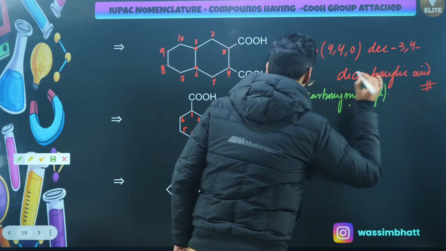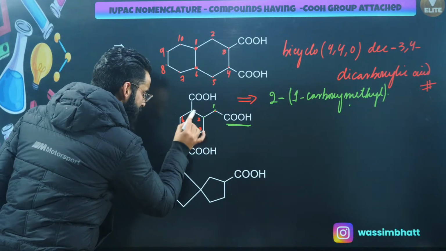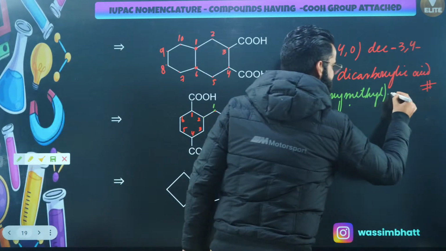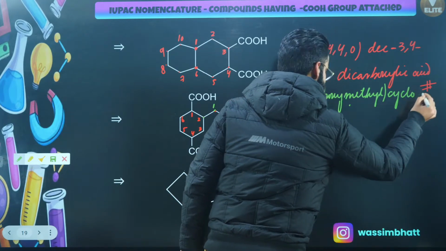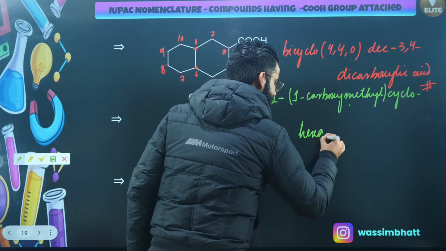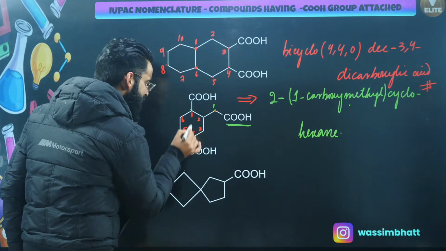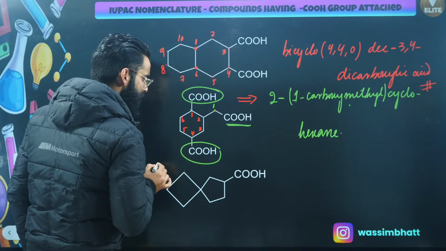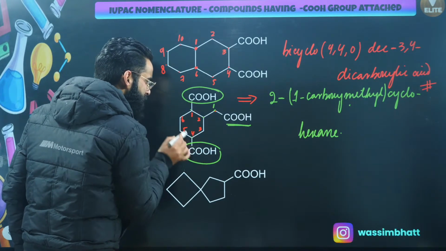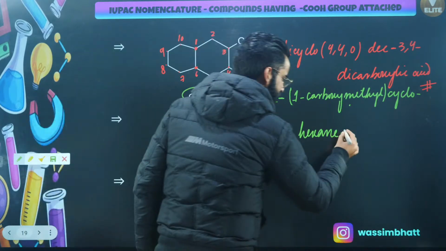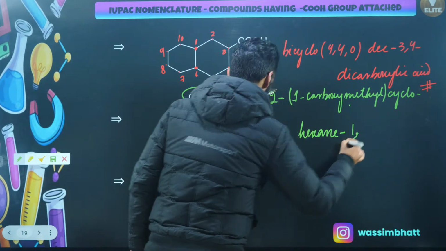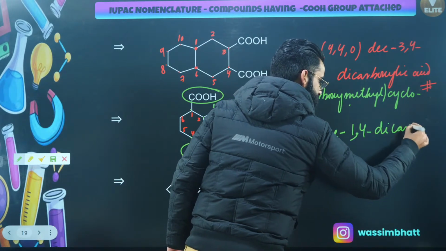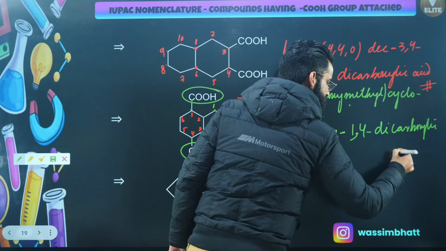1-carboxymethyl, right? Then, in the main chain, how many carbon atoms are there? There are 6 carbon atoms. Is this cyclic? Absolutely. It's going to be cyclohexane. Then at 1 and 4, there are 2 more carboxylic acids whose carbon is not part of the main chain, so after hexane I will write, at 1,4, dicarboxylic acid.